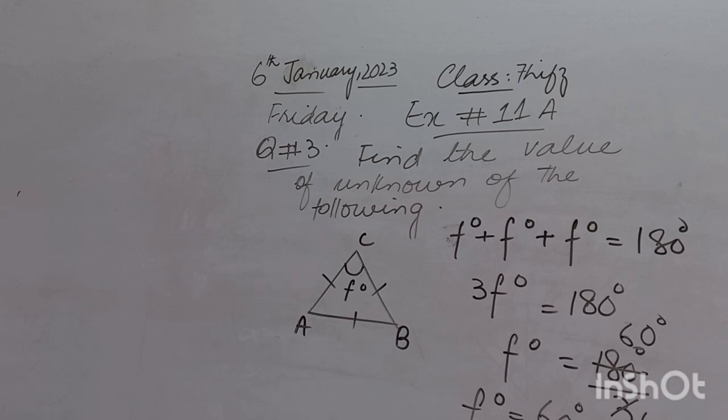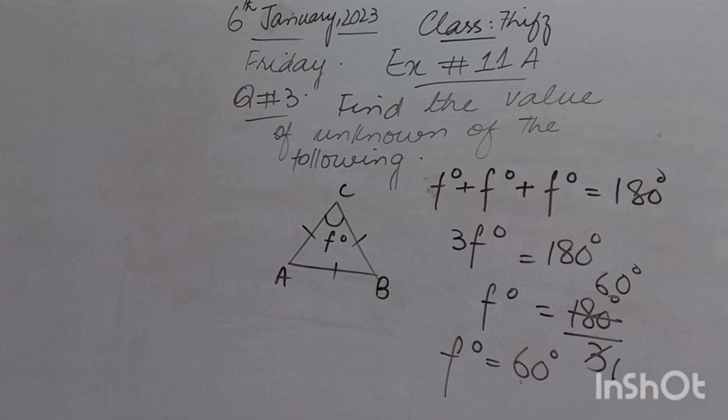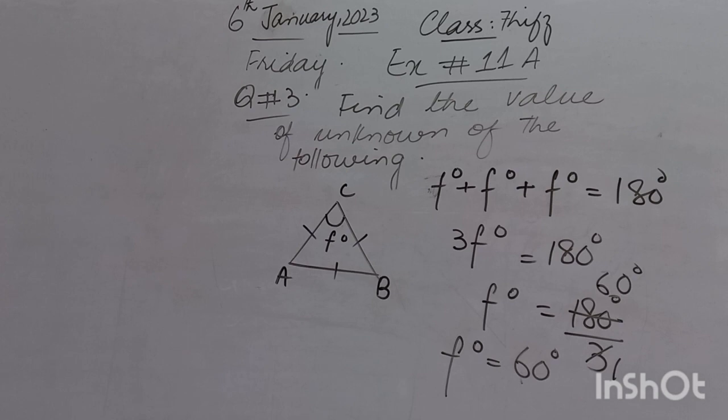According to the condition, class, we have first of all, as you look, a triangle in which three sides are equal. I am going to repeat my words; you have to listen very carefully. Three sides are given which are equal, because this is a triangle which represents an equilateral triangle. Only one angle is given, but this relates to an equilateral triangle. So we will simply assume the remaining two angles will also be F degree.